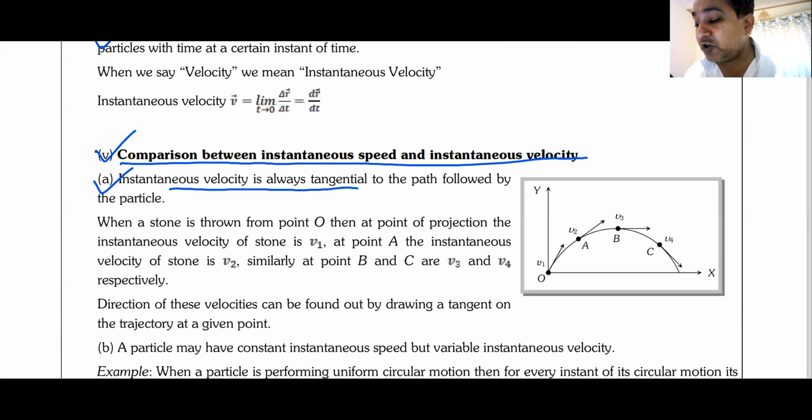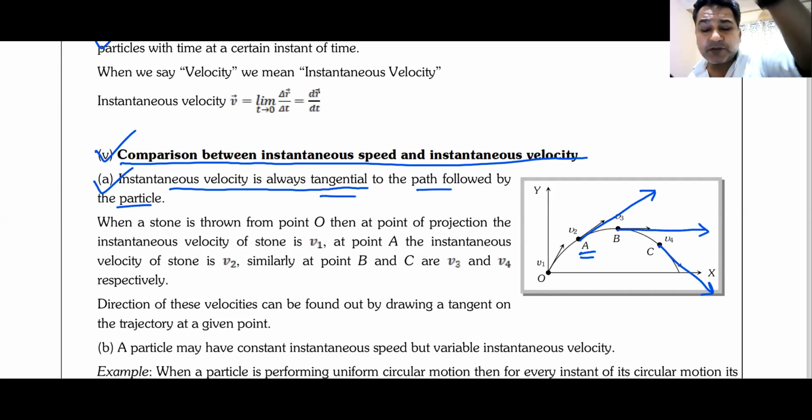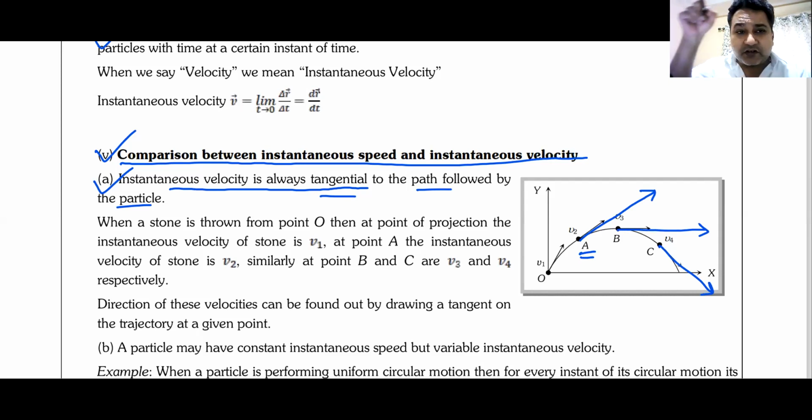Instantaneous velocity is always tangential to the path followed by the particle. So the particle is moving like this. At point A, its velocity will be along the tangent. At point B, velocity will be along the tangent to the path. Remember in the circle question, velocity was always along the tangent. Yes or no? Did you notice that?